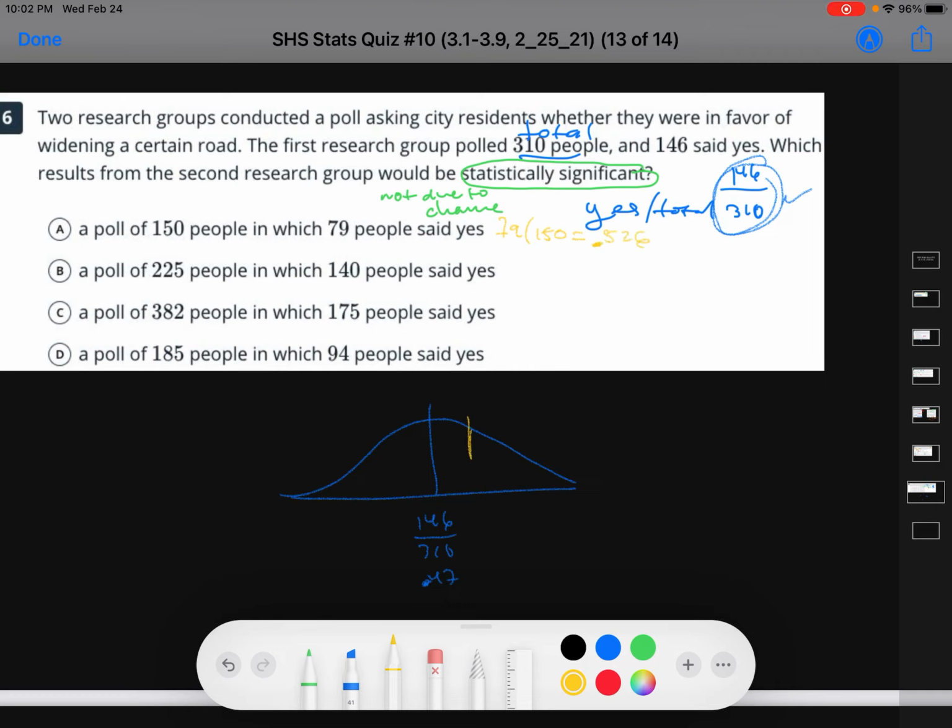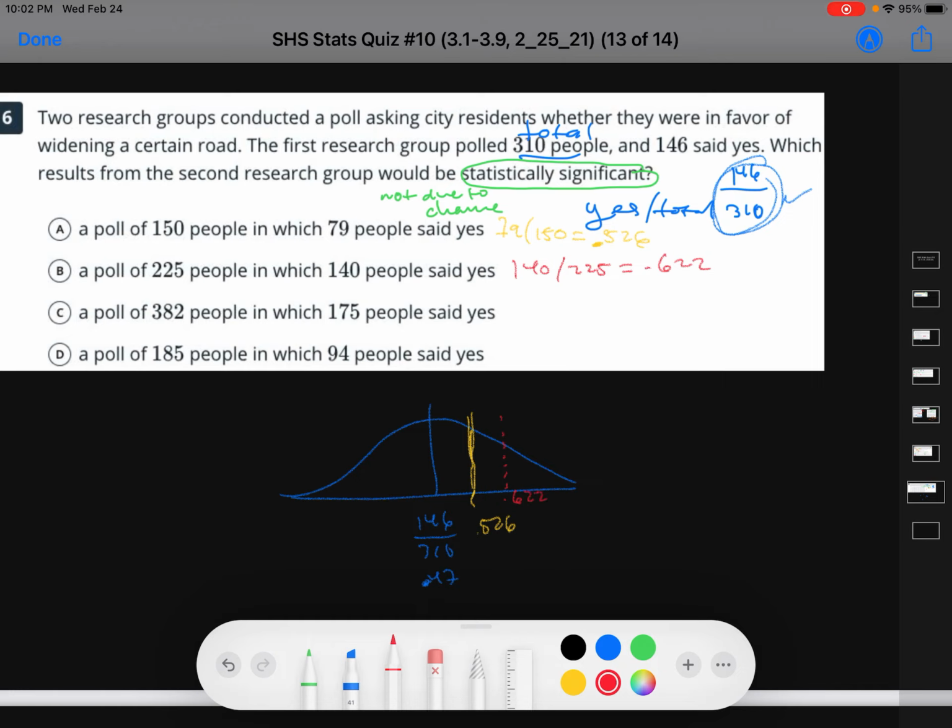Okay, not too bad, somewhere around here. This is the idea of like the simulation, the M&Ms, where you keep sampling a group of people, and is it close to what we started with, the 0.47? Okay, let's do another group. 140 divided by 225. This gives me 0.622. Okay, definitely a bit higher, definitely further away.